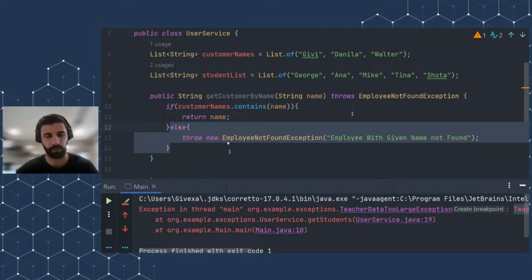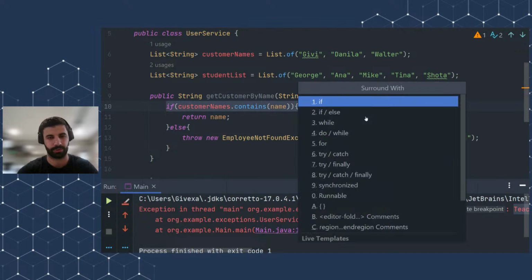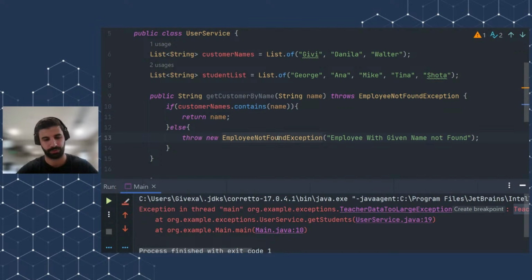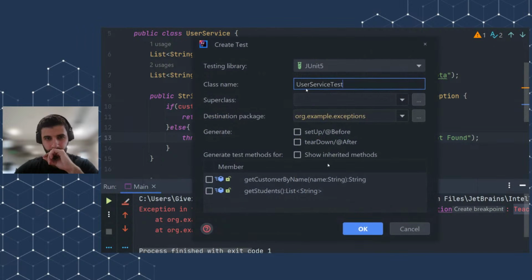You have to check both. But since this is just an exception presentation, not testing, I will just be focused on the exception part. What we can do here is press Control Alt T, Control Shift T, and Control Shift T, and we can create a new test. We will call it user test.